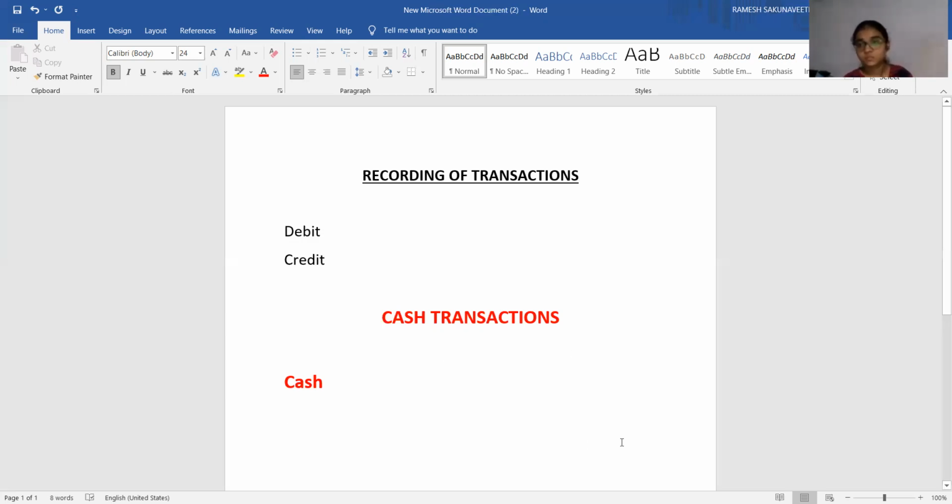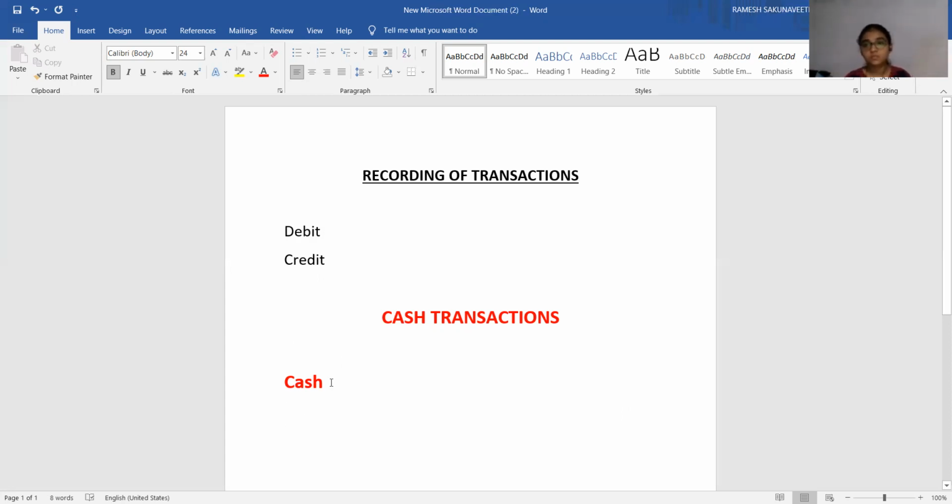But in credit transaction, means the second time when you purchased, that is a credit transaction. Means you are enjoying the goods now, you are paying money afterwards. You have taken the book now, you are paying for it afterwards. That is credit transaction. So transactions are of two types. One is cash transaction. Another one is credit transaction. In case of cash transaction, compulsorily one account that is going to be influenced is cash account. Another account you have to identify.